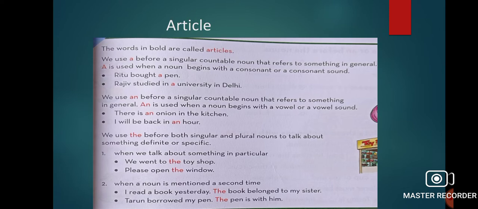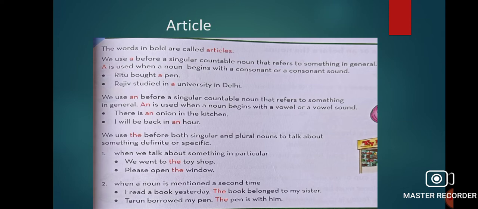And for a and an, they can be only used for singular countable noun. A is used with consonant and an is used with vowel. So this is the basic about articles. The exercise we will be solving in our Zoom session tomorrow. And if you have any doubt in this part also, you can ask me tomorrow in the Zoom session.